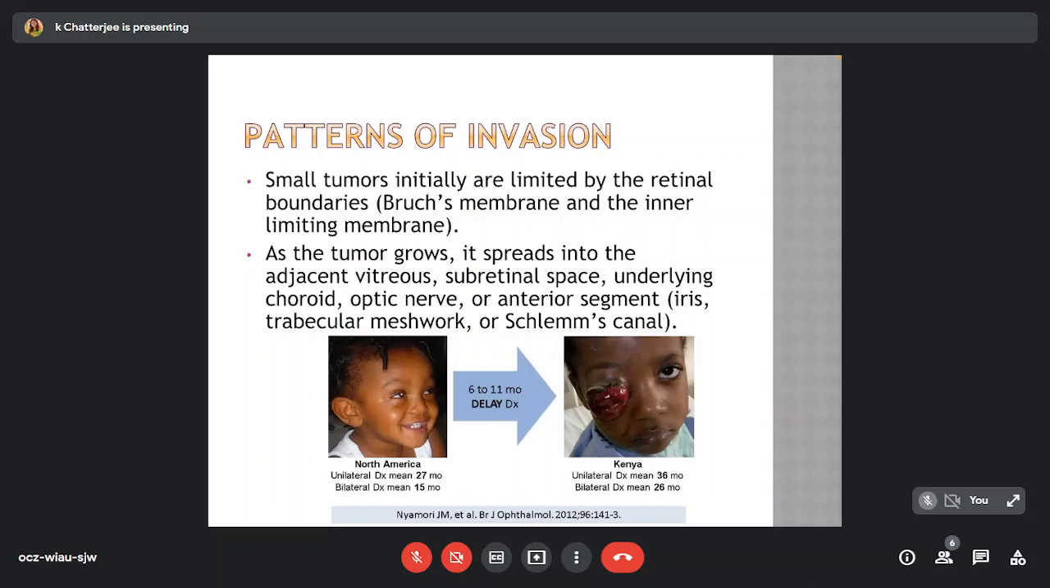Patterns of invasion. Small tumors initially are limited by the retinal boundaries, which are Bruch's membrane and the internal limiting membrane. As the tumor grows, it spreads into the adjacent vitreous, subretinal space, underlying choroid, optic nerve, or anterior segment, which are the iris, trabecular meshwork, or Schlemm's canal.